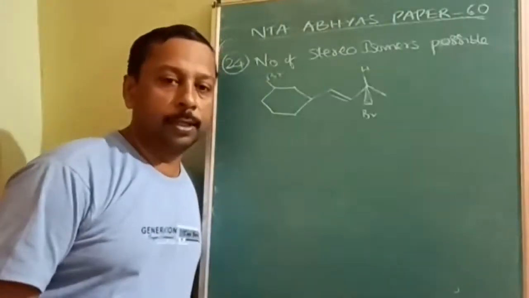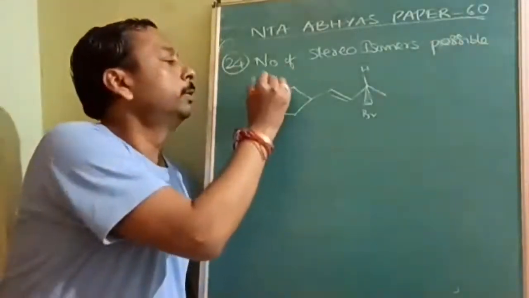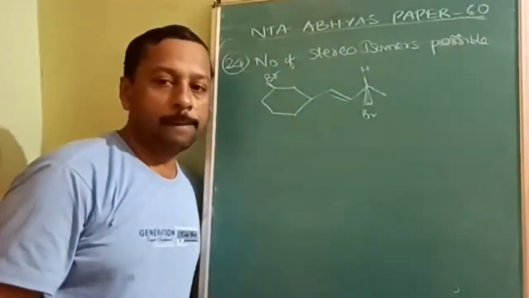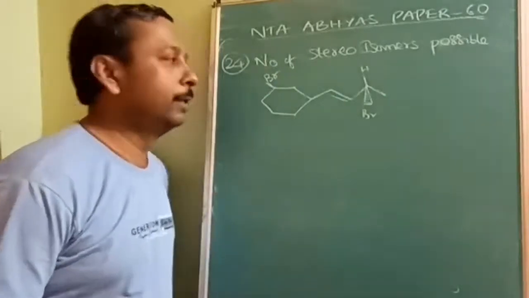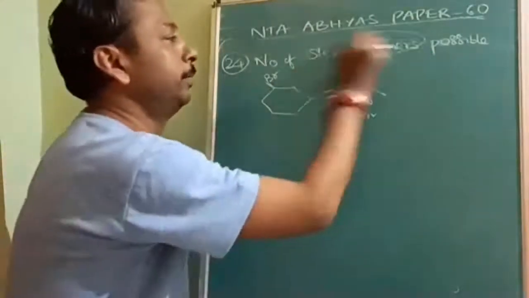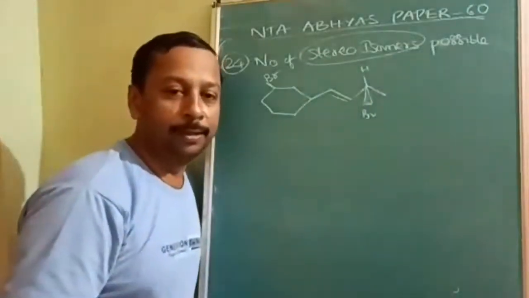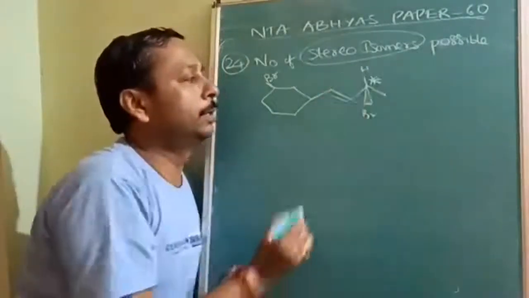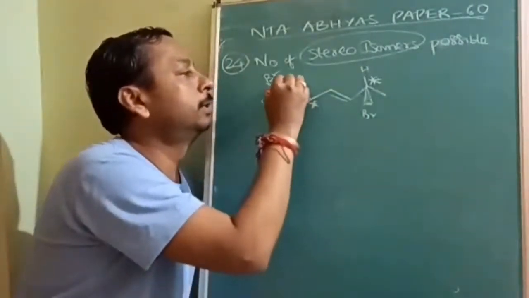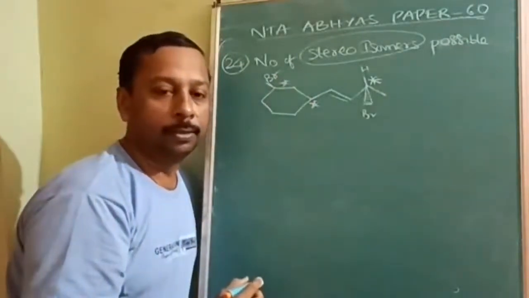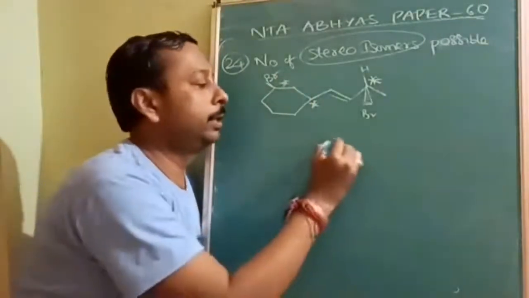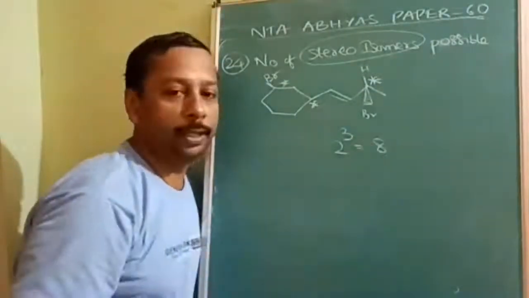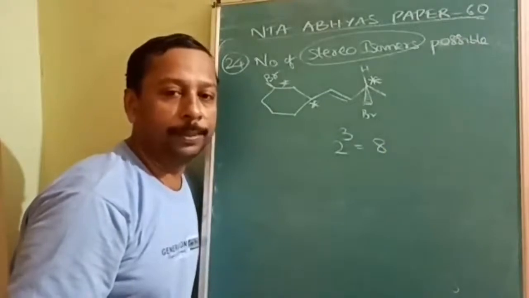Next question is number of stereoisomers possible. See here, first of all, stereoisomer does not mean only optical isomer. It can be geometrical isomers also. See here, this is one chiral center, this is another chiral center, this is a third chiral center. So how many chiral centers are there? 3 chiral centers are there. So 2 to the power of 3, 8 will be optical isomers.